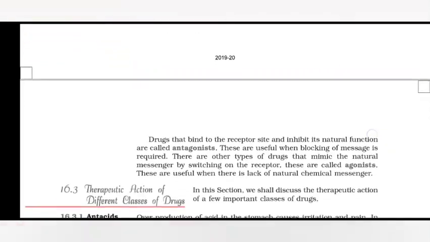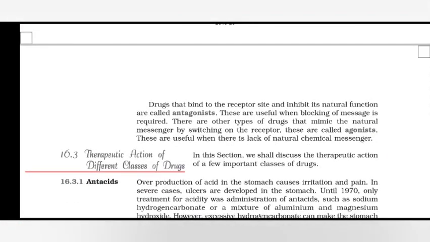amino acid composition. Drugs that bind to the receptor site and inhibit its natural function are called antagonists. These are useful when blocking the message is required. There is another type of drugs that mimic the natural messenger by switching on the receptor. These are called agonists. These are useful when there is a lack of natural chemical messenger.